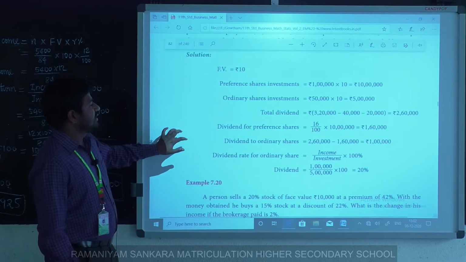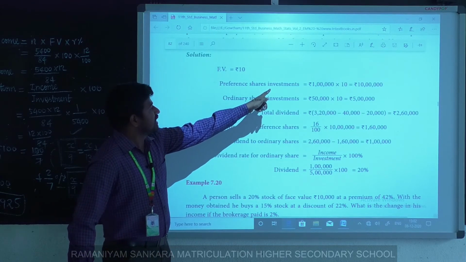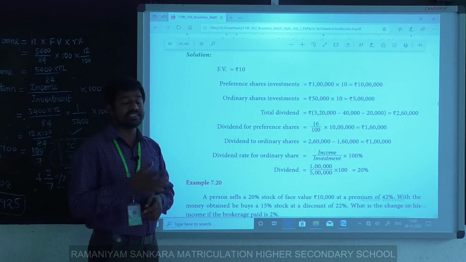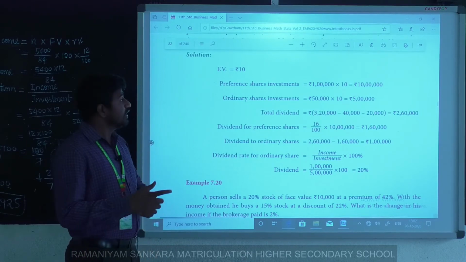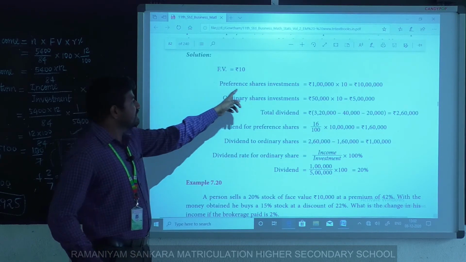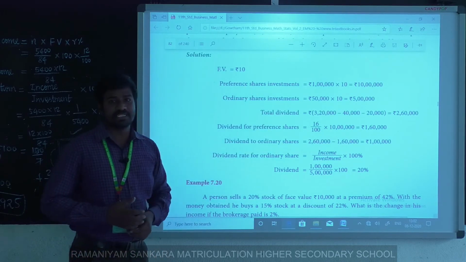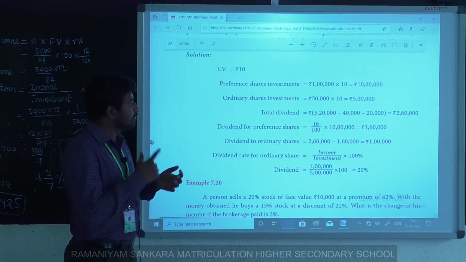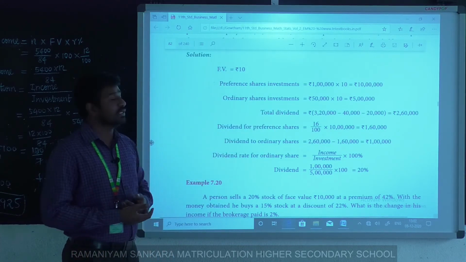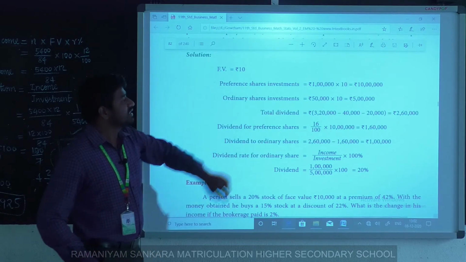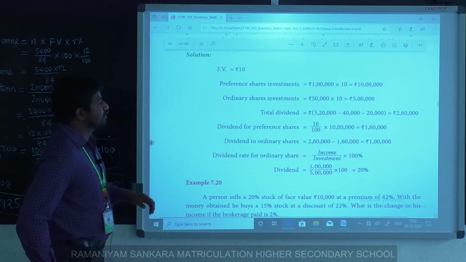First, preference share investment: there are 1 lakh preference shares, so preference share investment equals number of shares into face value. 1 lakh shares into 10 means 10 lakh rupees.